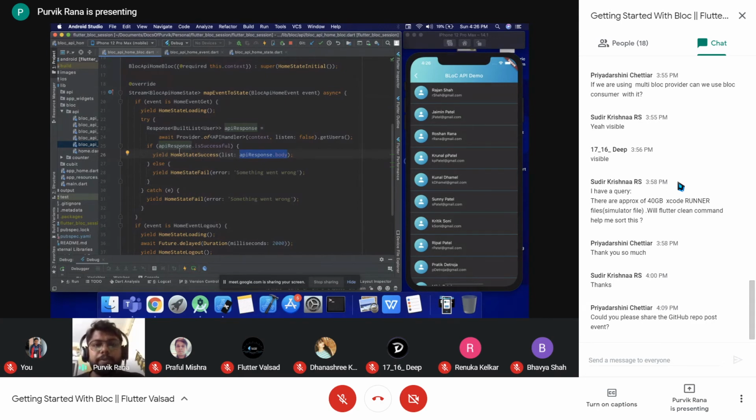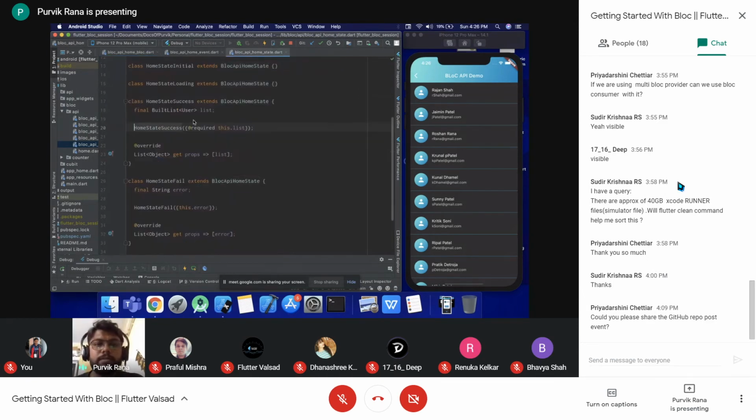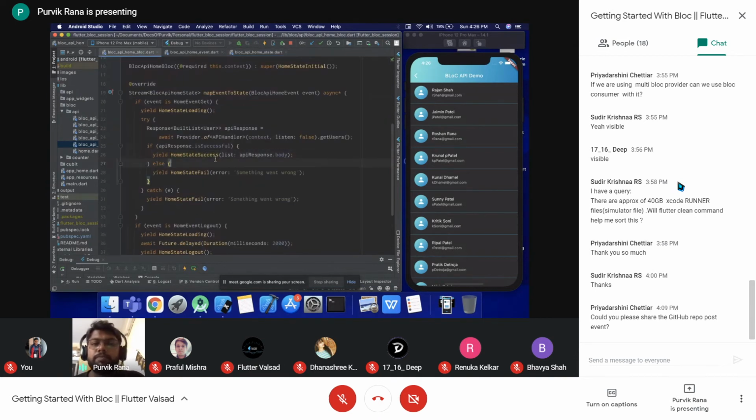Next, when the API response is successful, it will yield this particular state. And for this state, as we discussed, for the success state we will have the list of the users. So from the block, it will yield the home state success with the list of users received in the API response.